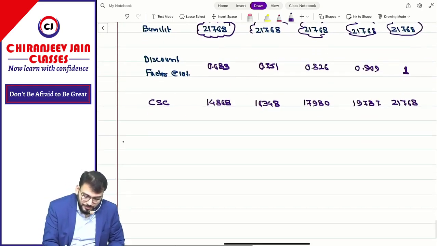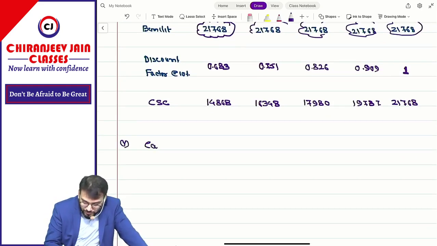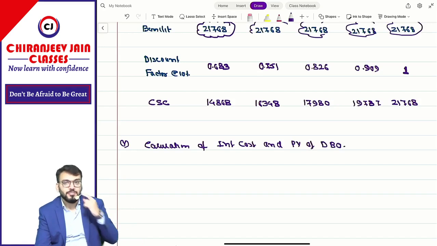Point number 5, the last point of this question: calculation of interest cost and present value of DBO. DBO means what? Defined benefit obligation. If you want to write it in full, defined benefit obligation.